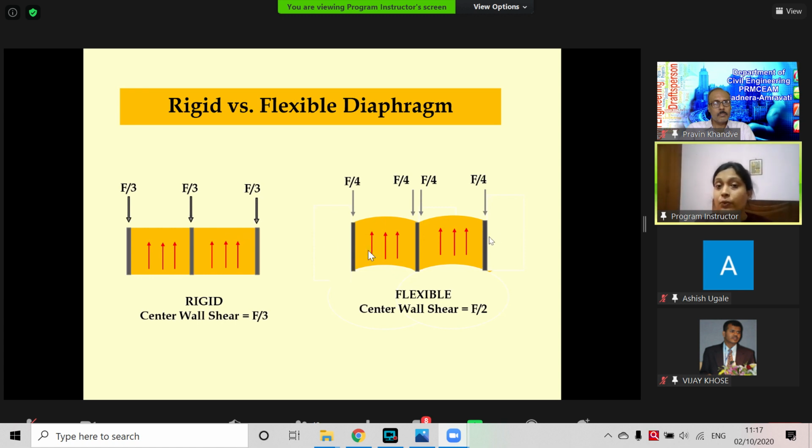But in the case of the flexible diaphragm, these three columns also have the same stiffness, but because it is flexible, the load is split by tributary area: half the load of this portion is here and half is here. So this column is going to get F by 2, and these get F by 4 each. So the force distribution will depend on the type of diaphragm. How can we model this?